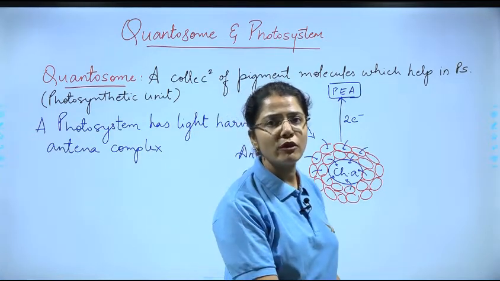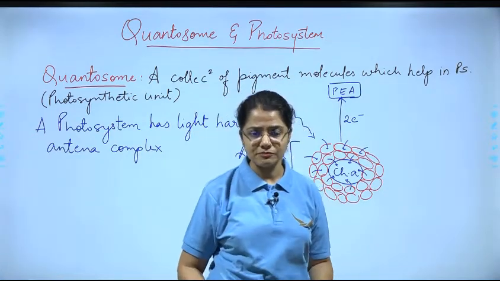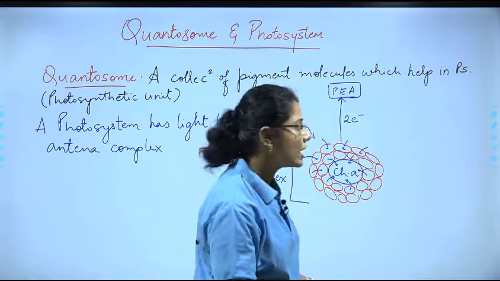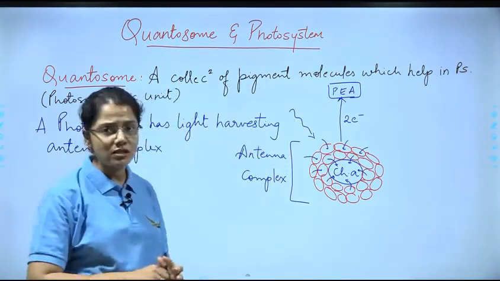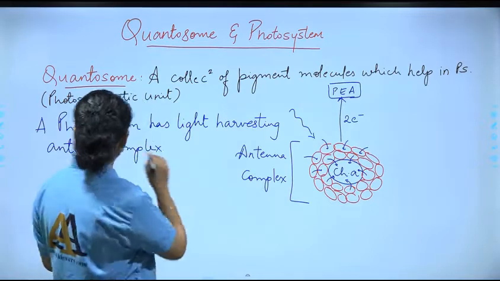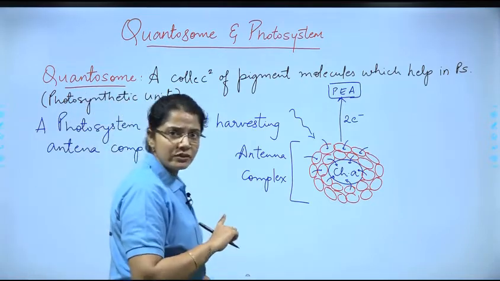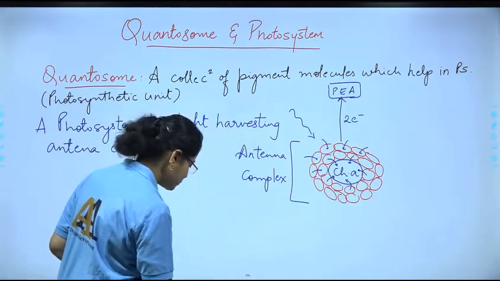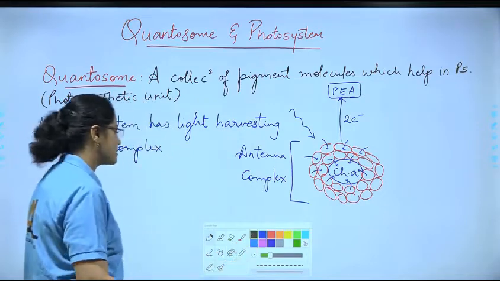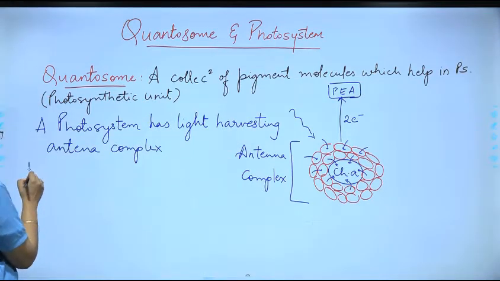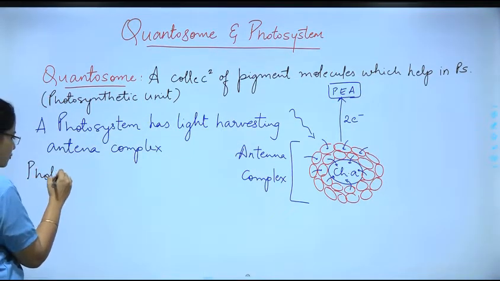I hope all of you have followed what I want to say. So again, now I am putting into words what a photosystem is.